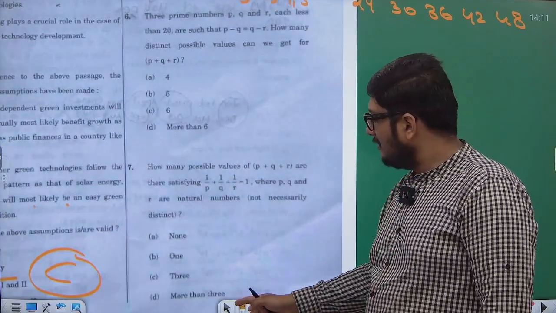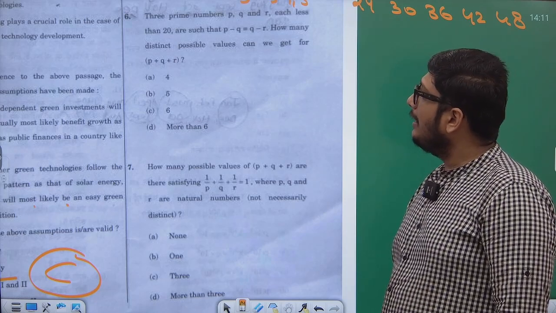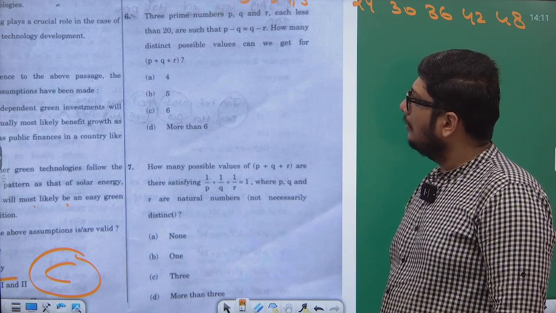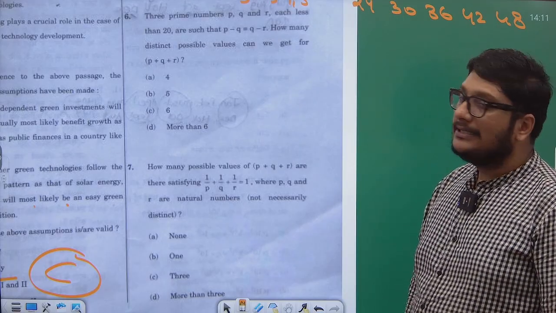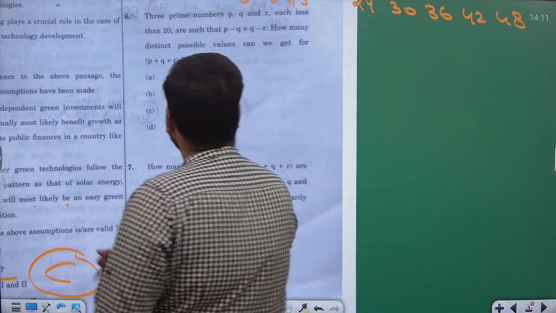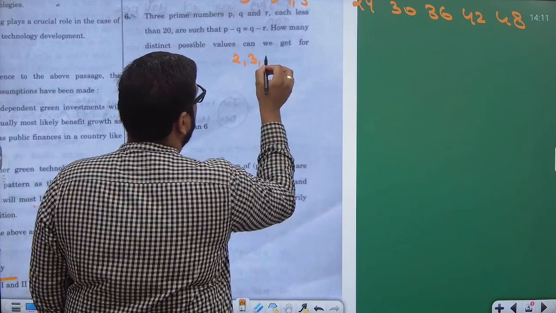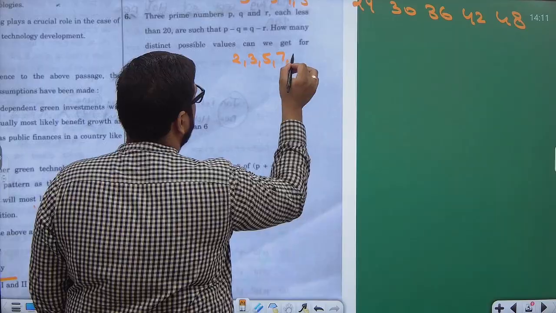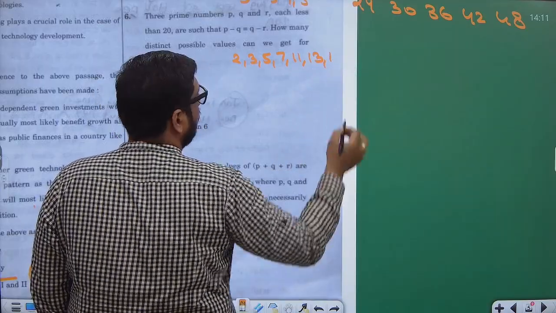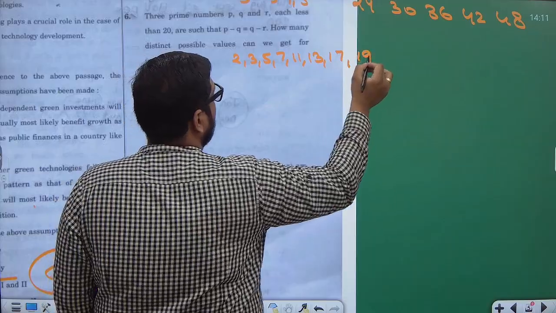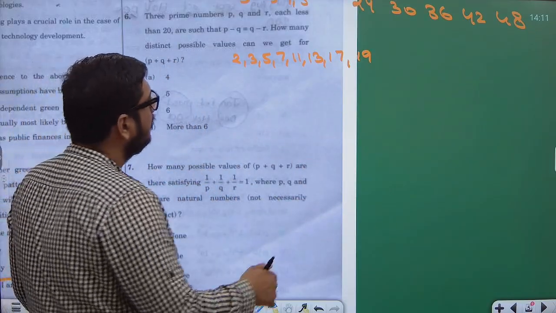3 prime numbers p, q and r, each less than 20, are such that p minus q is equal to q minus r. How many distinct possible values can we get for p plus q plus r? Let me write all the prime numbers less than 20 first: 2, 3, 5, 7, 11, 13, 17, 19. Correct?